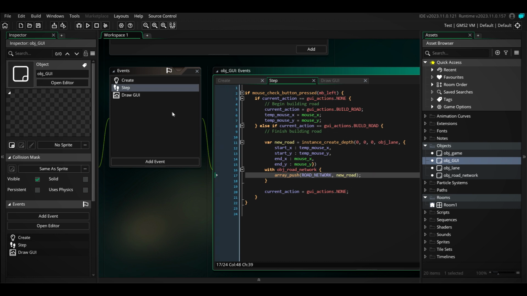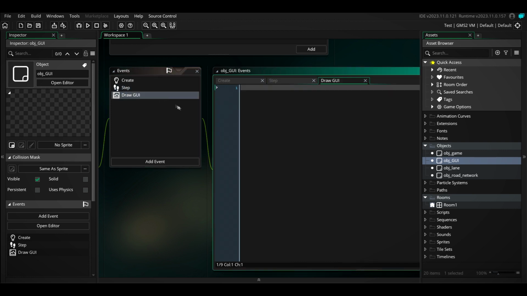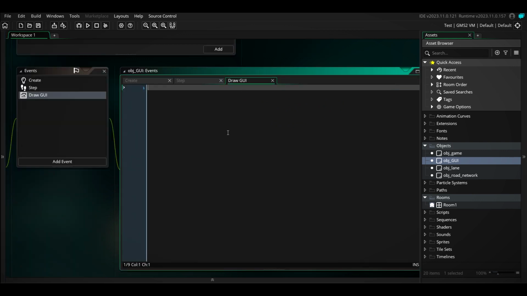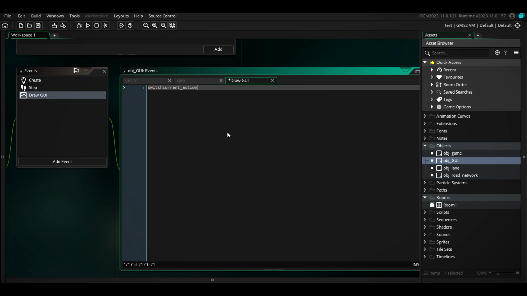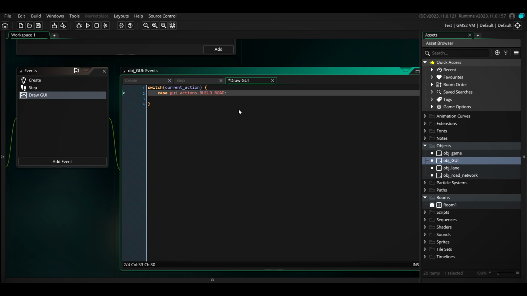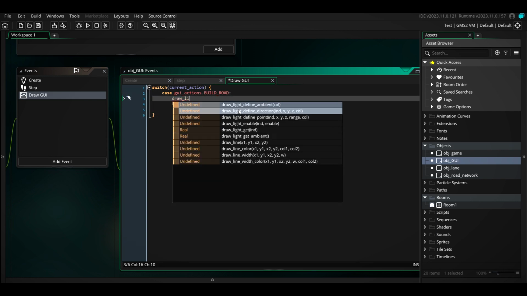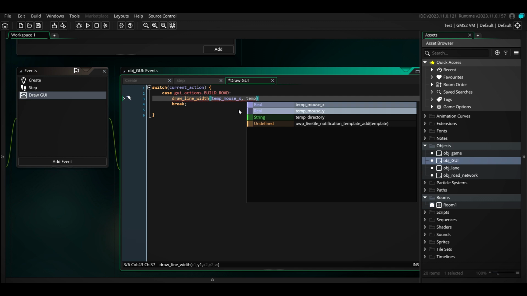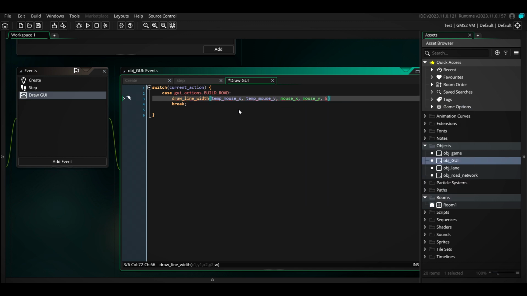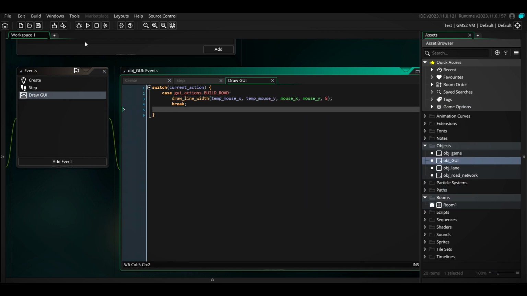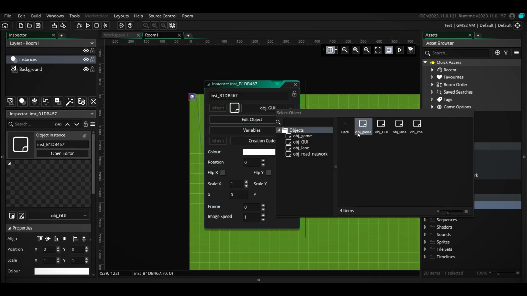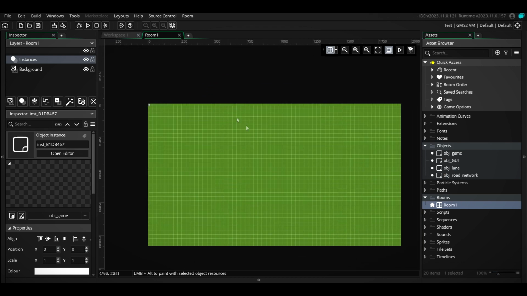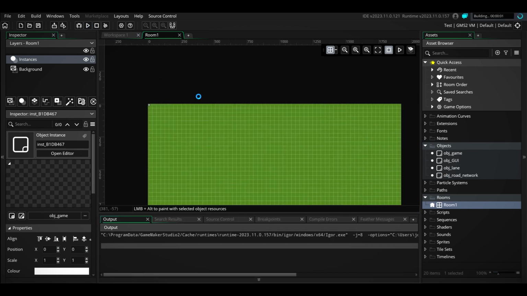But let's try to go in our graphical user interface. We can just say goodbye to that one. And then we can say switch current action exactly. Okay, so let's, for the first time, go in here, make sure this one is the object game. So that's basically all we need to do to start the game. Let's see if anything works at all.